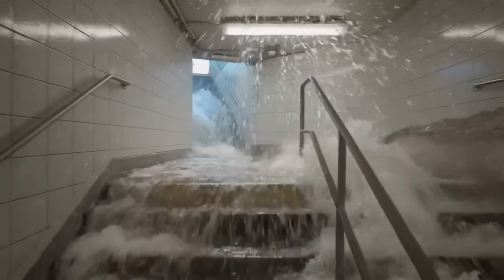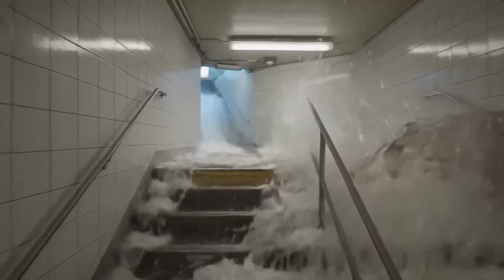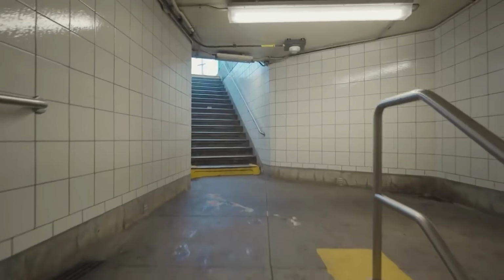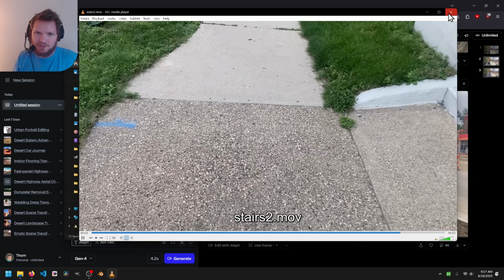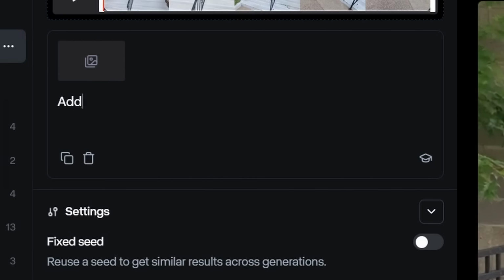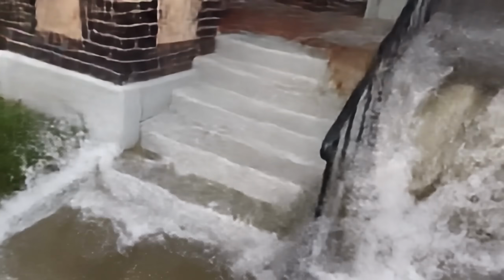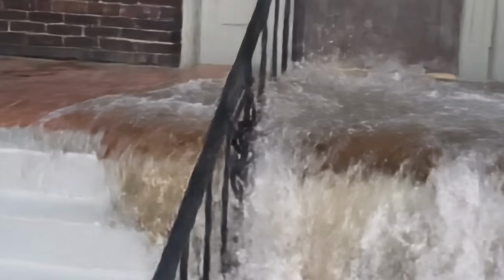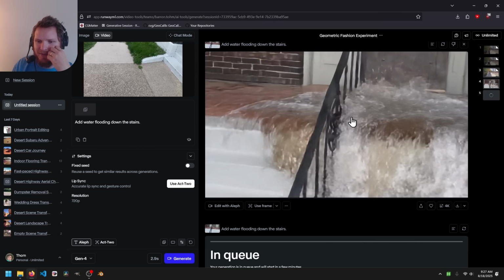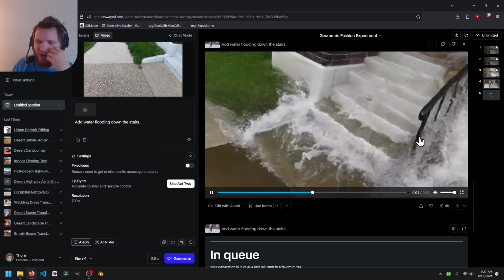Here's one thing everybody's been trying. I don't know if it's useful or not, but it is a good physics demo. Can we get water spilling down these stairs, almost like the apartment flooded? Add water flooding down the stairs. Generate not once, but twice. Now, this is more impressive. But the more you look at it, the less sense it makes. Why is there, like, white water on one side?